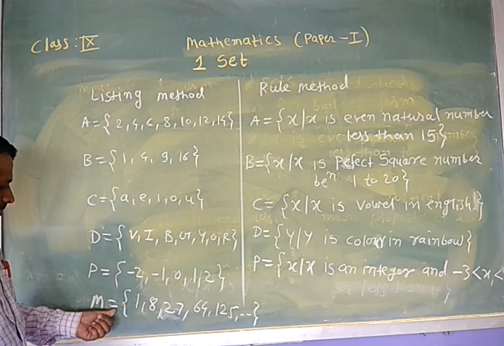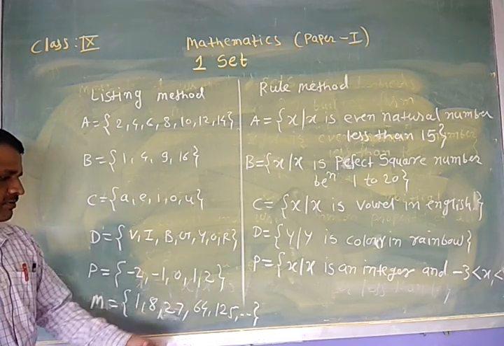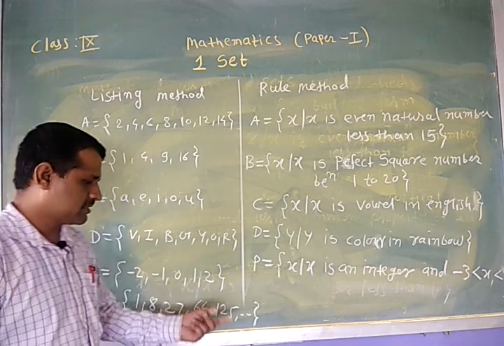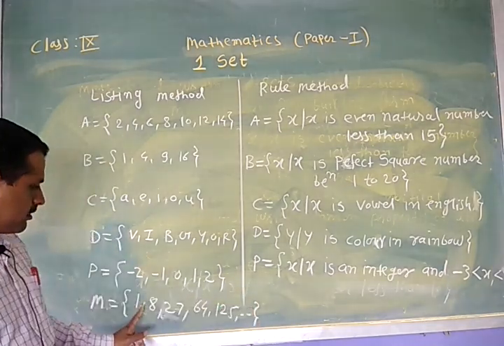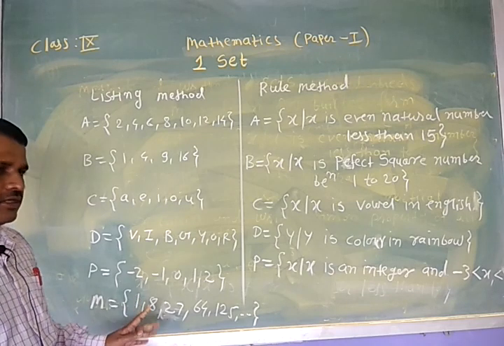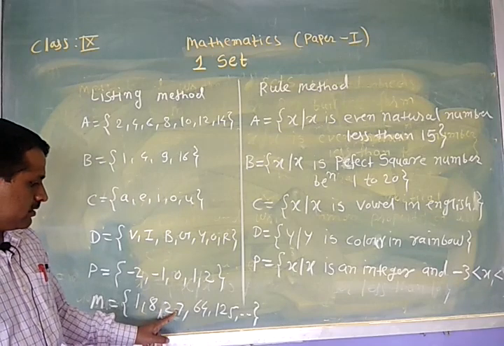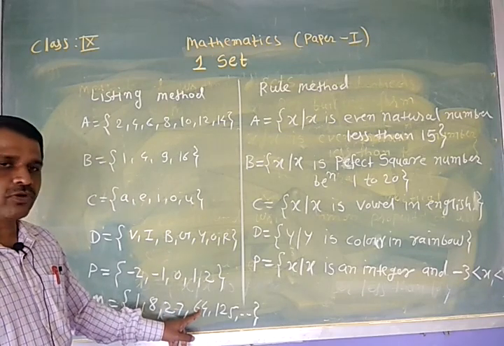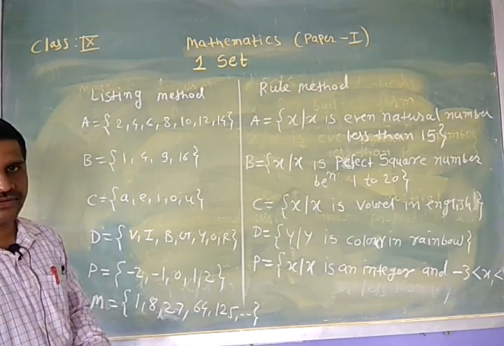This set is represented by the capital M. First, carefully observe all these elements, all these numbers. Find out the common property among all these numbers. Here, the common property: 1 is a cube of 1, 8 is a cube of 2, 27 is a cube of 3, 64 is a cube of 4, 125 is a cube of 5, and so on.